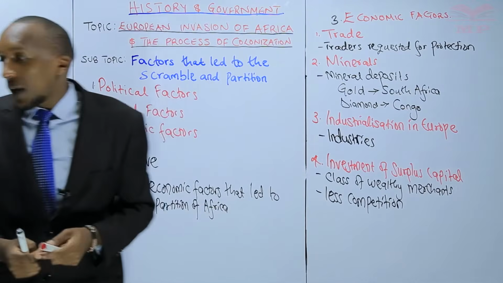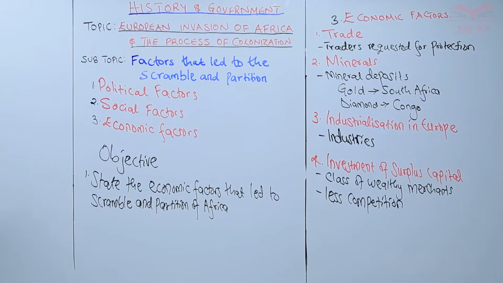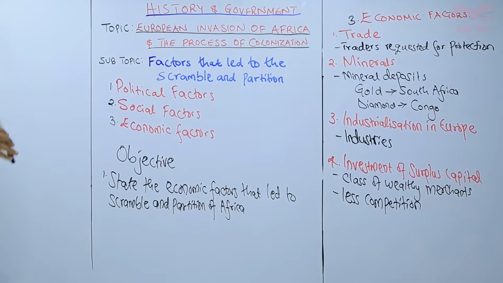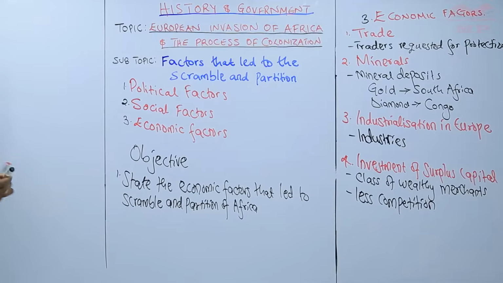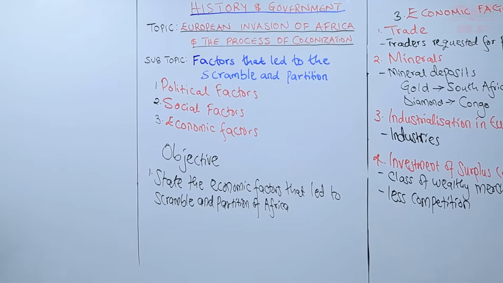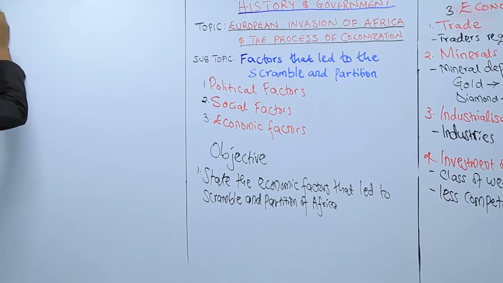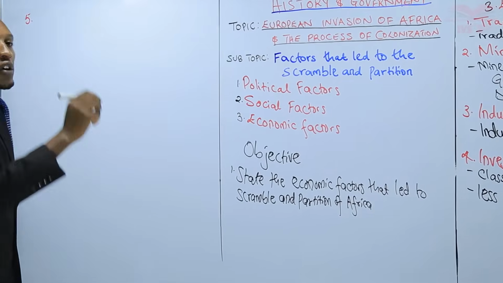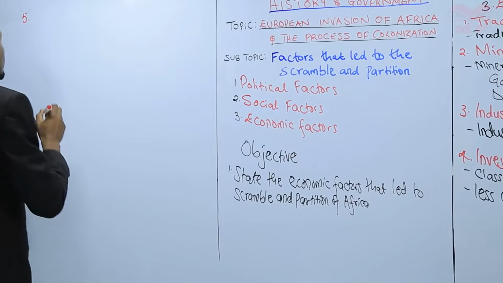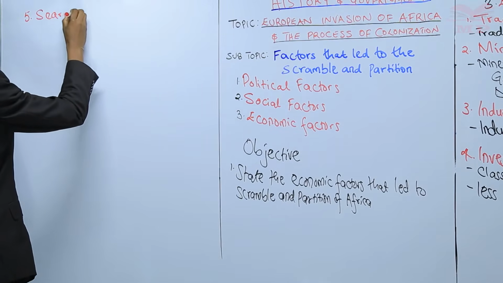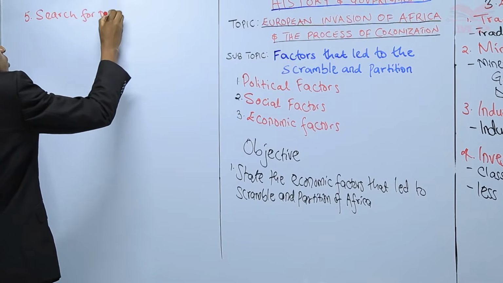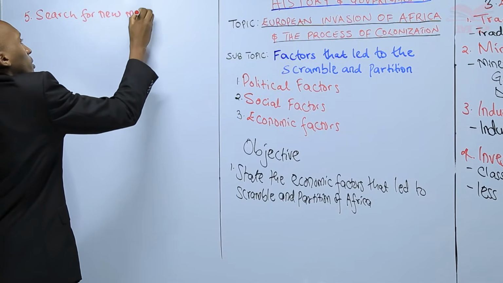So let us look at our second last economic factor that encouraged European powers to come and scramble, or to come and partition or divide the African continent amongst themselves. So number 5, the next economic factor. Remember, we are talking of economic factor. So it was search for new markets.